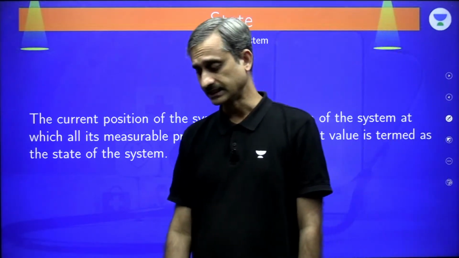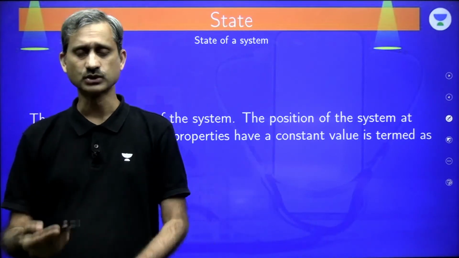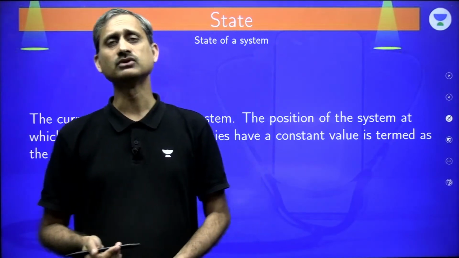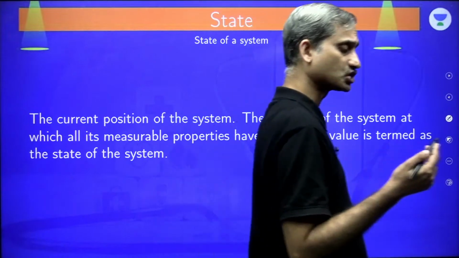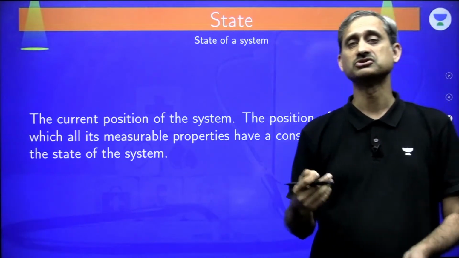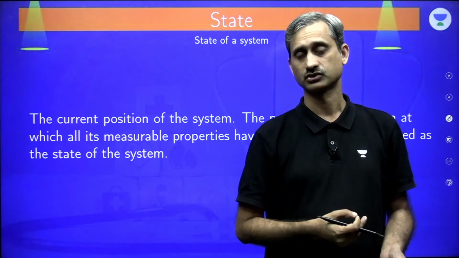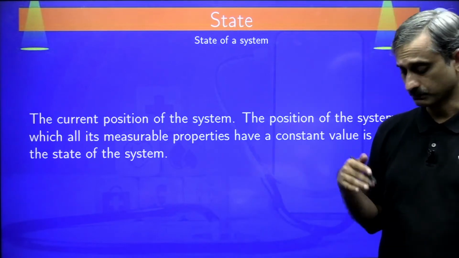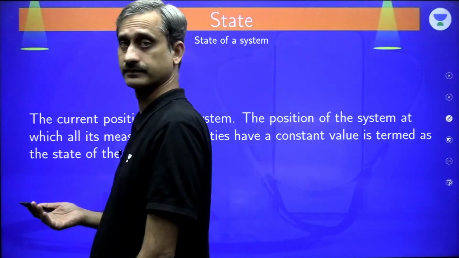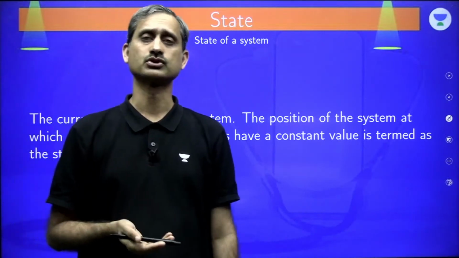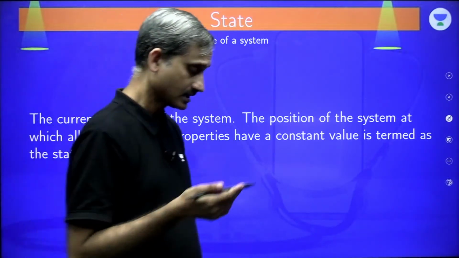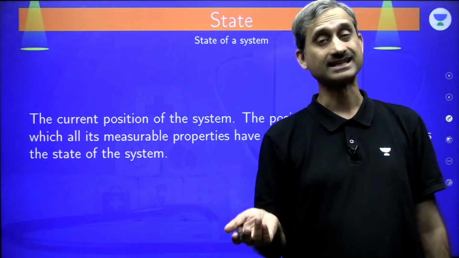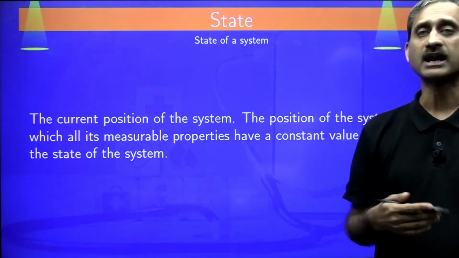You might have seen that whenever you are going somewhere, you share your live location. When you share your live location, the location is being shared by certain criteria, that is latitude, longitude, the positioning. So that is how we define the state, the position. Here, when we talk about the position of the system, there also we define certain macroscopic properties. And what are those? These are temperature, pressure, volume, number of moles, density, the entire macroscopic properties.